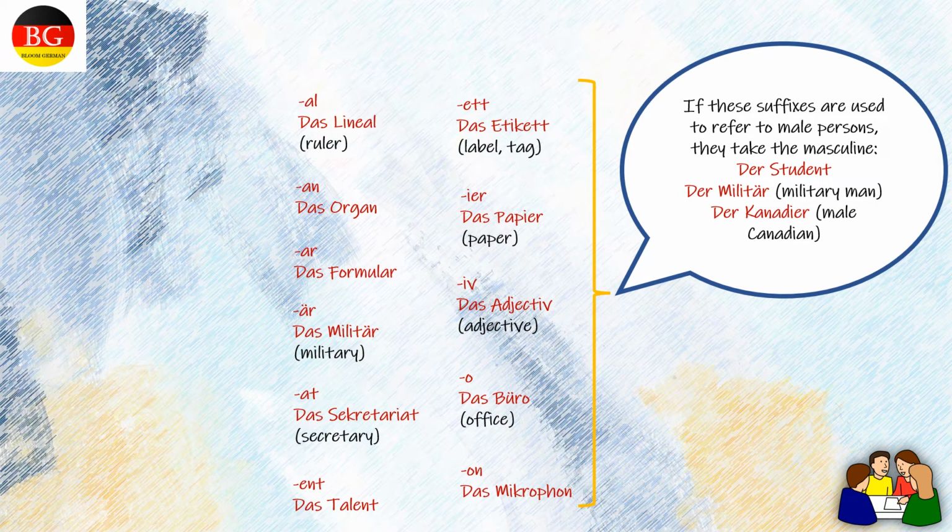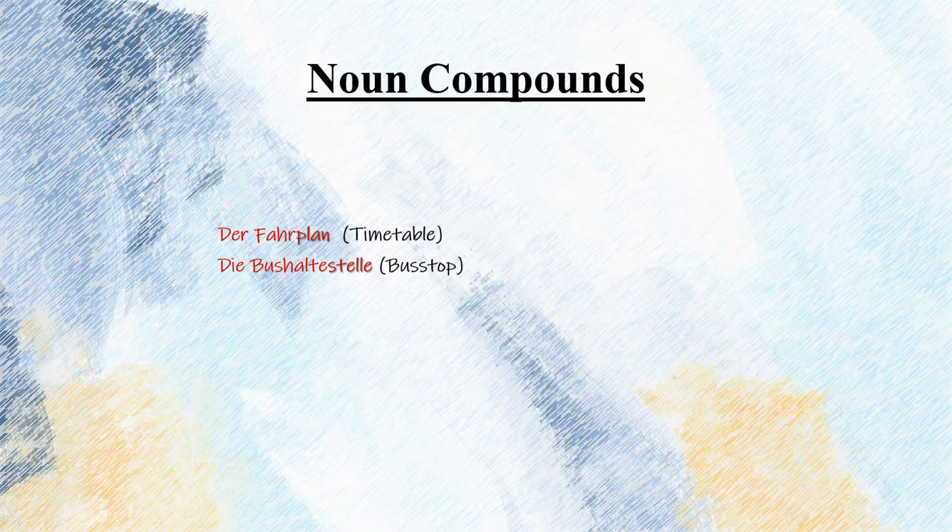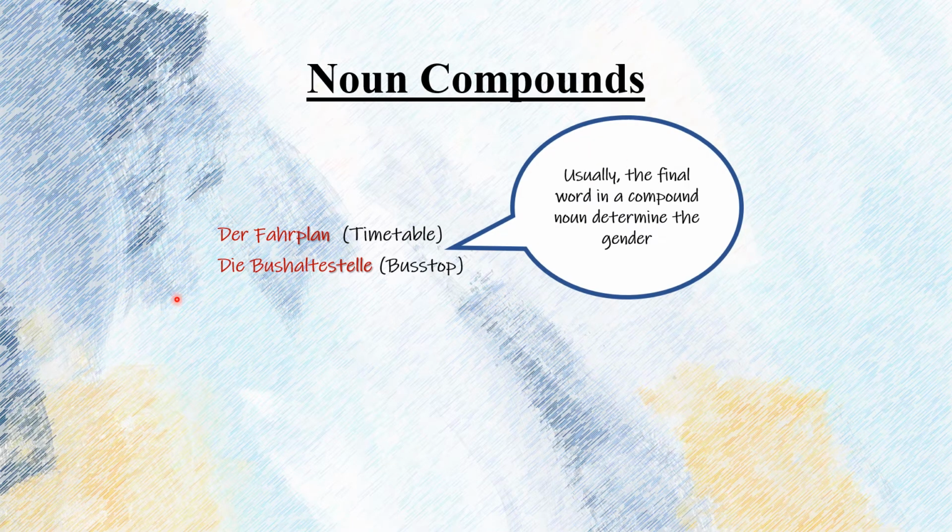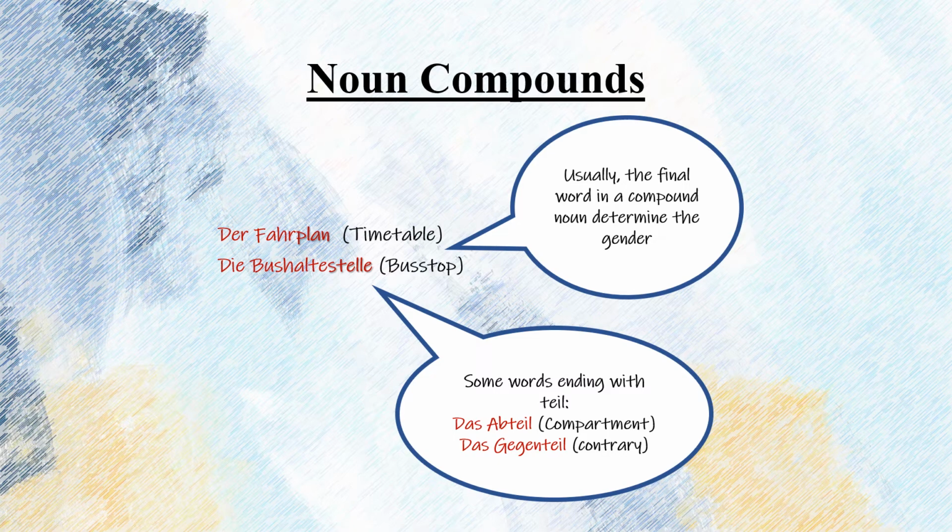If these suffixes are used to refer to a male person, they take the masculine gender. Zum Beispiel der Student, der Militär, der Kanadier. Noun compounds. If a noun is a combination of two nouns, zum Beispiel der Fahrplan, die Bushaltestelle, usually the final word in a compound noun determines the gender. Some words ending with -teil, das Abteil, das Gegenteil.